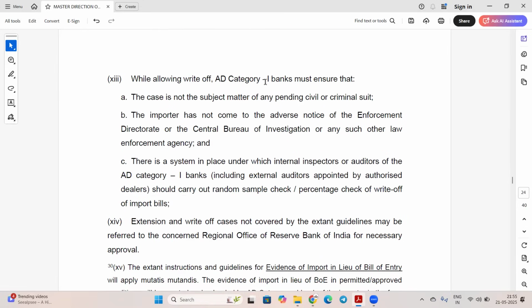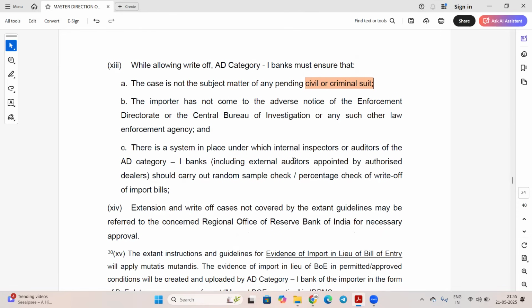While allowing write-off, banks must ensure the following, so this you have to remember. First, the case is not the subject matter of any pending civil or criminal suit. It should not be in any civil or criminal suit. The importer has not come to the adverse notice of ED, CBI, or any such other law enforcement agency. There is a system in place under which the internal inspector or auditor of the AD Category 1 bank should carry out a random sample check or percentage check of write-off of import bills. Okay, so this is the guideline for auditors of the bank.